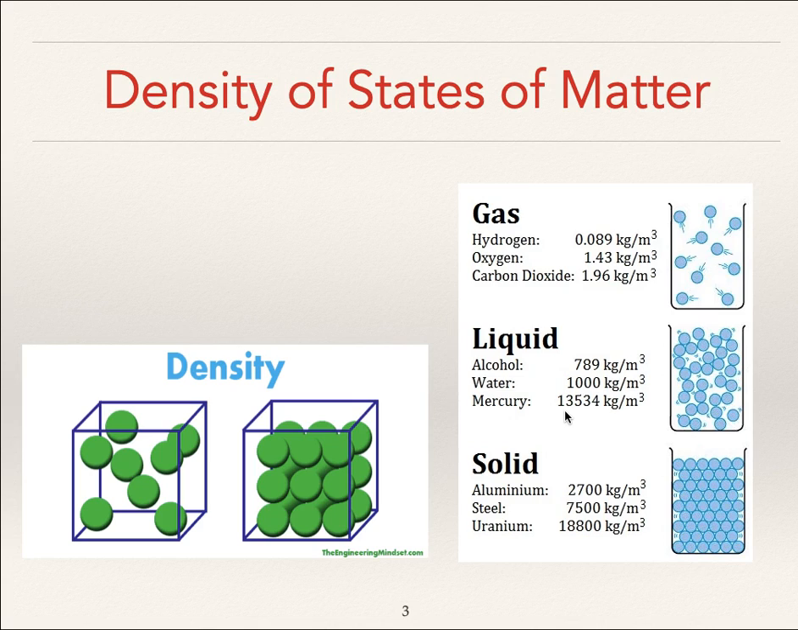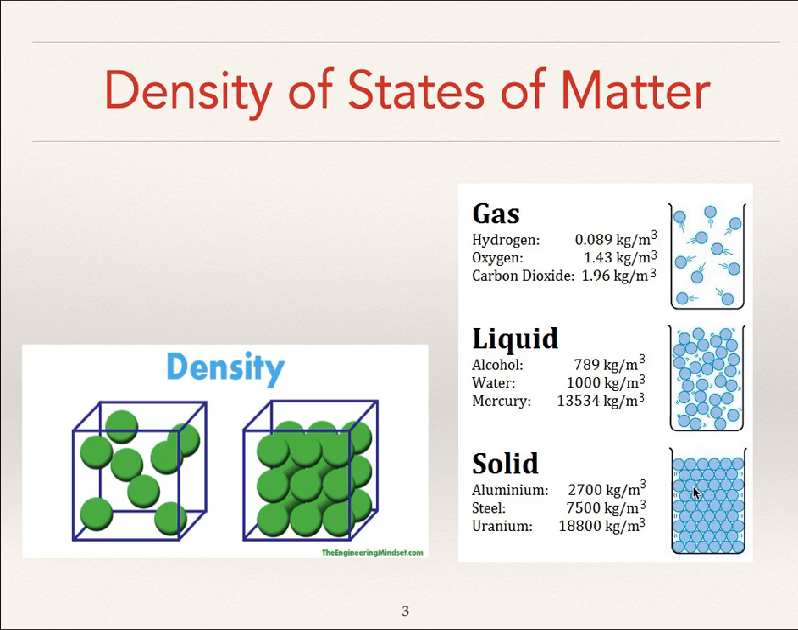Mercury is interesting because it's a metal, but it's liquid at room temperature. To put this in perspective, a milk jug weighs about 8 pounds. A milk jug of mercury would weigh over 100 pounds, closer to maybe 110 pounds. Finally, solids are packed in together very much like people in a marching band.